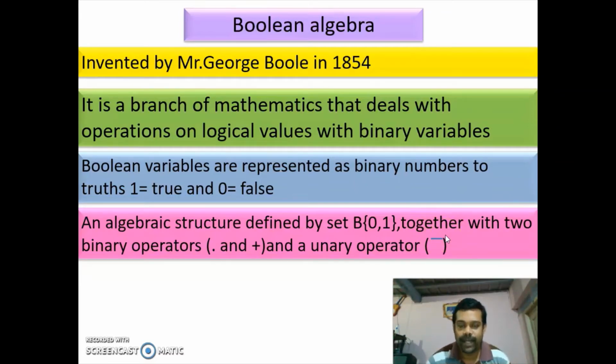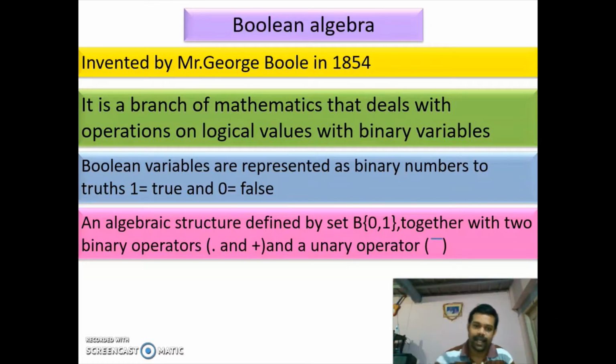So Boolean algebra was invented by George Boole in 1854. It is a branch of mathematics that deals with operations on logical values with binary variables. Only two values we are using, and the operations it deals with are logical operations.